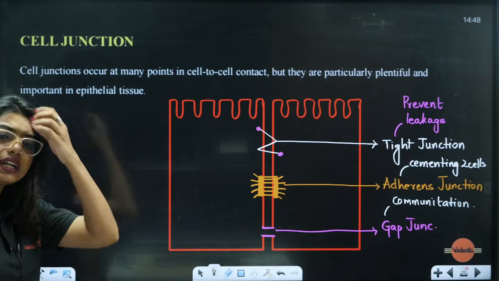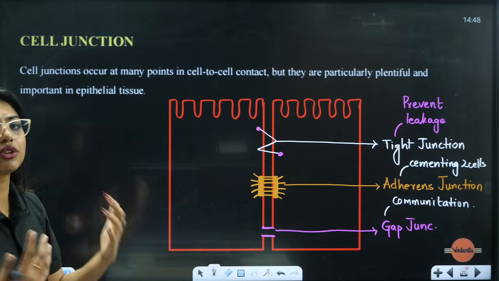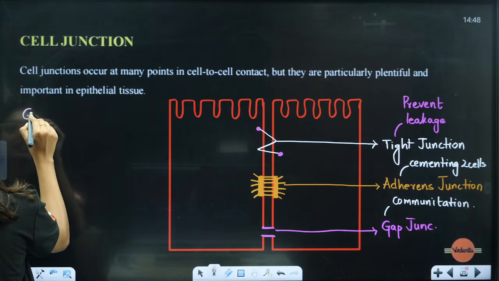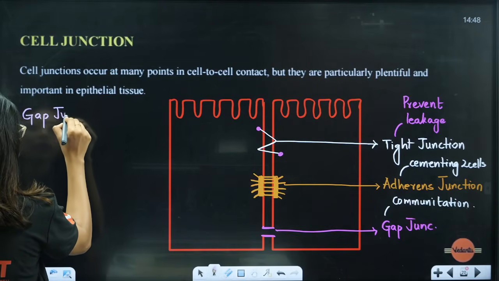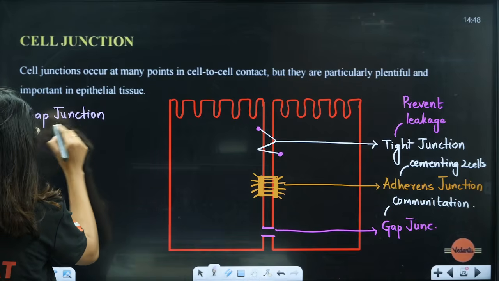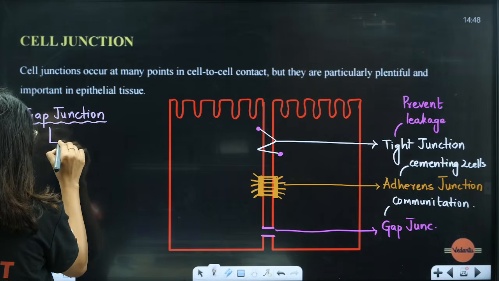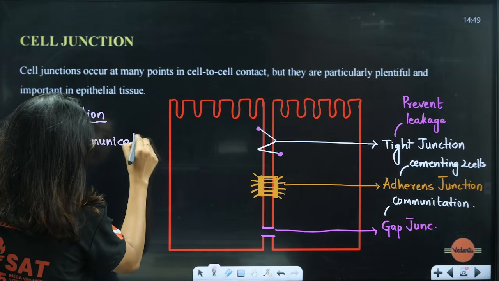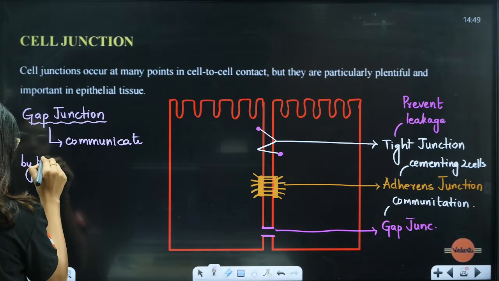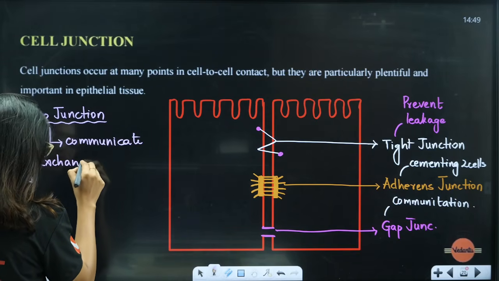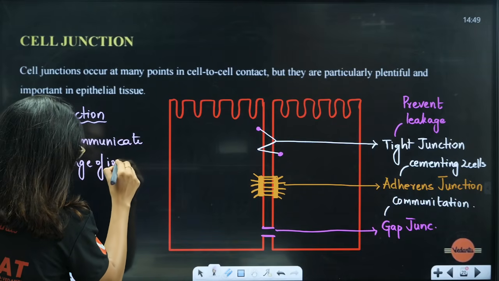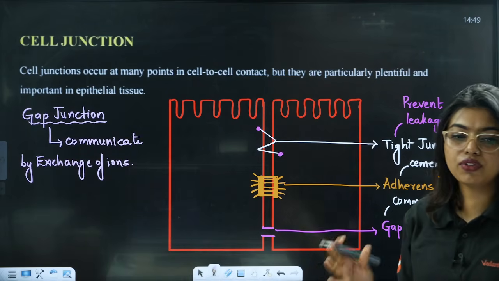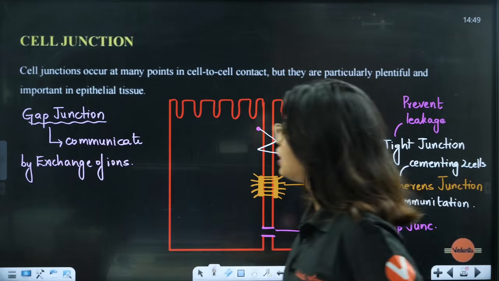What do they communicate, ma'am? Do they ask each other, like how you people are asking in the chat box, did you eat your food and everything? No, they will communicate in a different way, students. They communicate by rapid exchange of ions. Not just small ions, larger ions as well. So rapid transfer of ions, small molecules, and sometimes even big molecules.